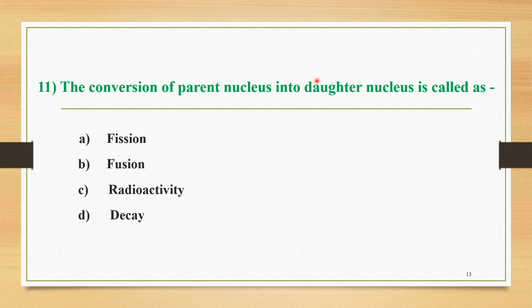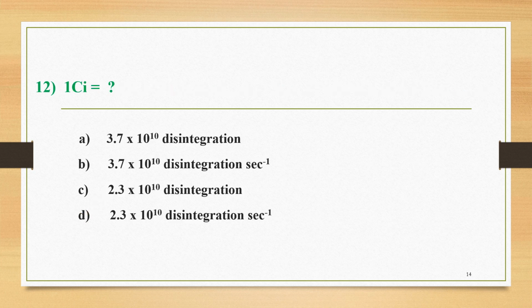During this process, a daughter nucleus is formed, and this process of conversion of parent into daughter is called the decay process, and that's why the correct option is option D, that is, decay.